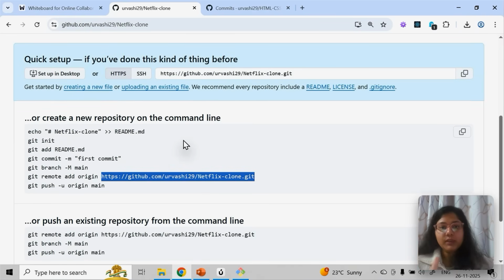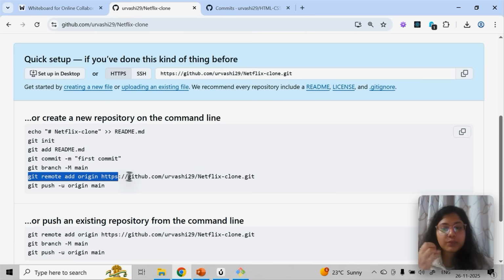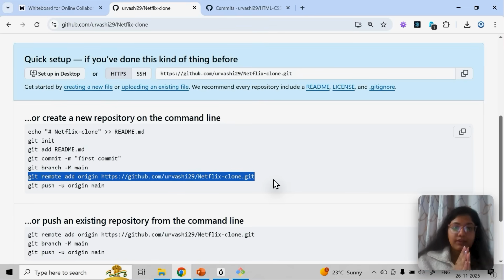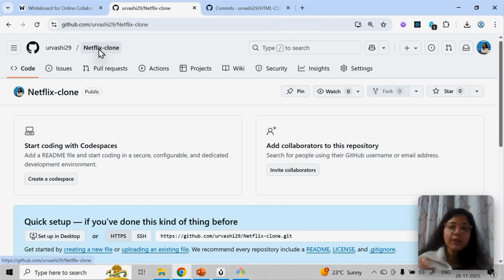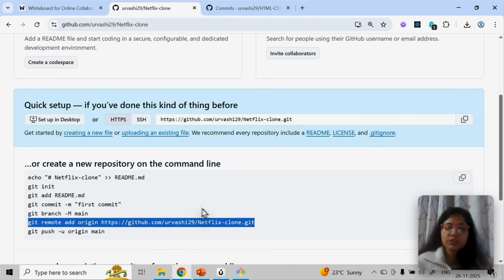Now this point is very important. When I did the configuration, one thing became clear: which GitHub account I need to push the code to, since I configured the email and username. Now the question is which folder of my localhost needs to be linked with which GitHub repository. That is also important, and that is this command. So you're remotely connecting this repository with this folder. You just need to copy the link.